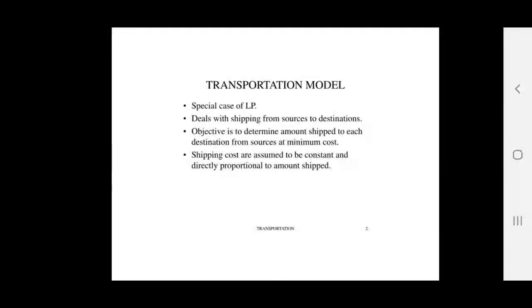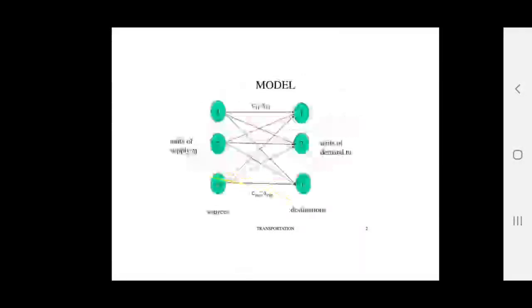It is a special case of linear programming which deals with shipping from sources to destinations. The objective of the transportation model is to determine the amount shipped to each destination from each source at minimum cost. Shipping costs are assumed to be constant and directly proportional to the amount of volume shipped.